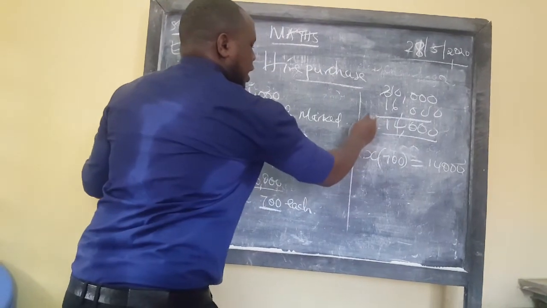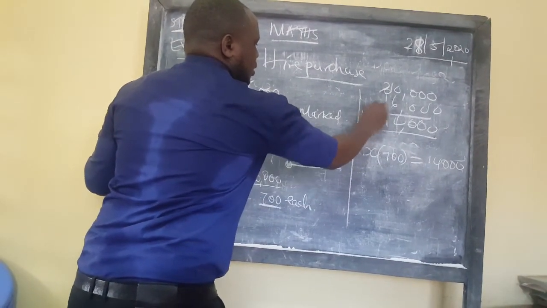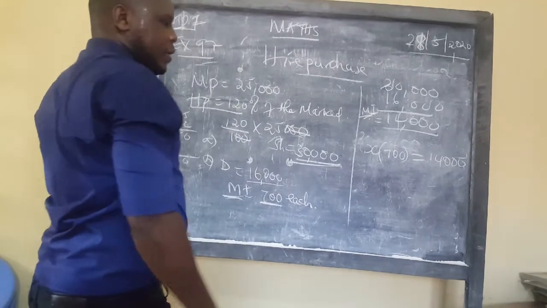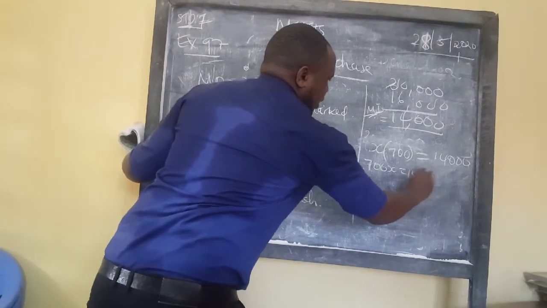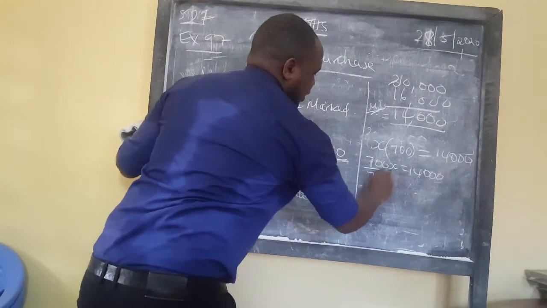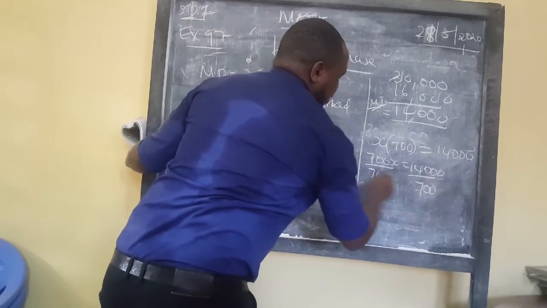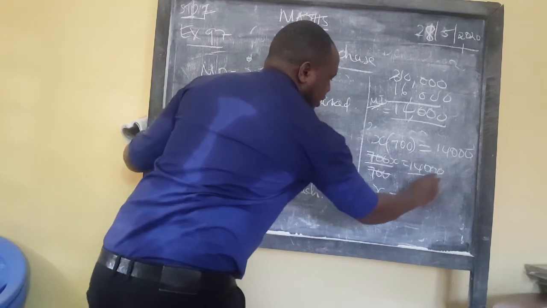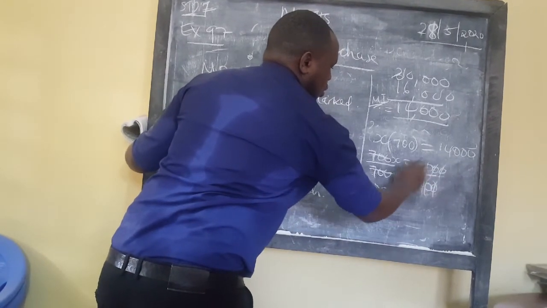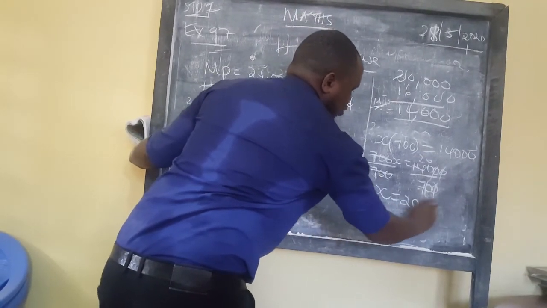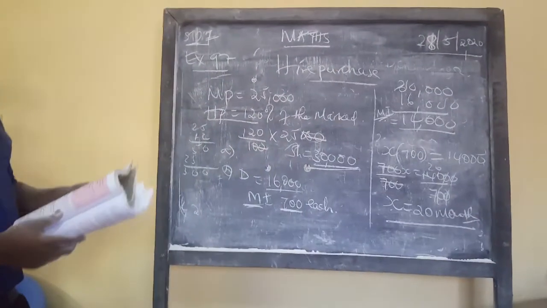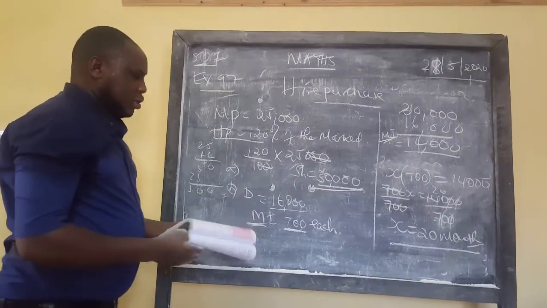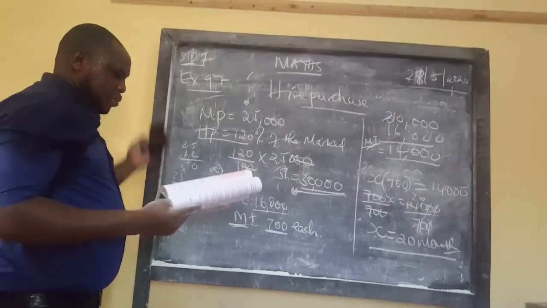So 700x equals 14,000, divide both sides by 700. You realize the number of months will be equal to 20. So within 20 months, you'll be able to finish that amount.